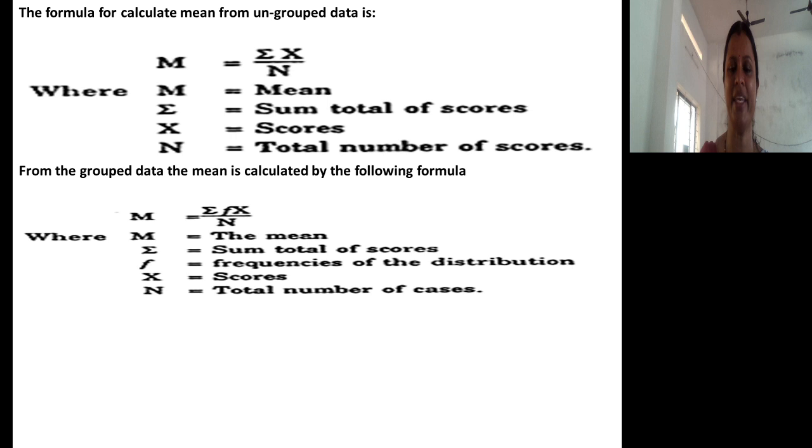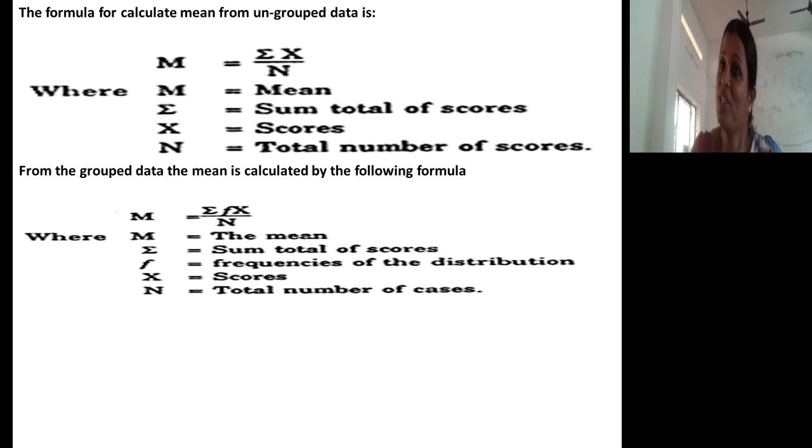So, for example, assume that the total marks scored by you is 300, and the number of subjects is 6. Then what is your average score? That is the mean. So sum of x, the total scores, is 300 divided by 6.